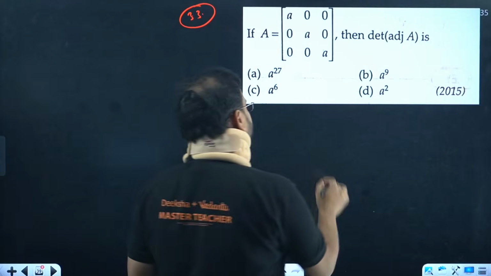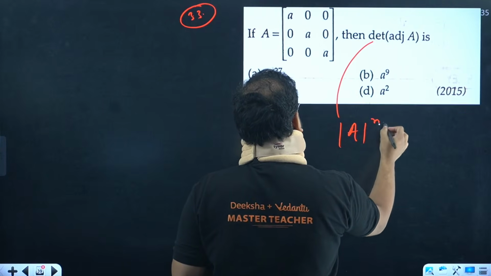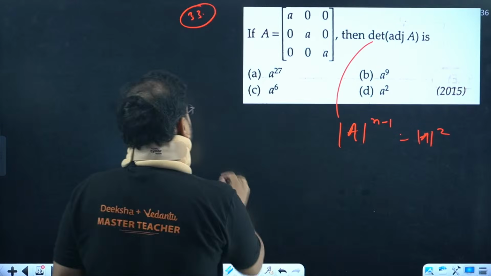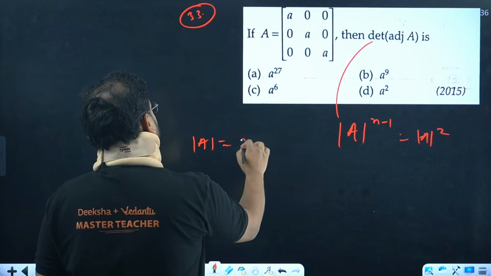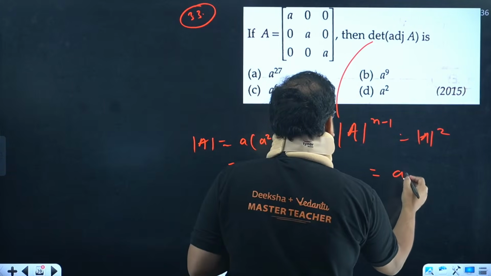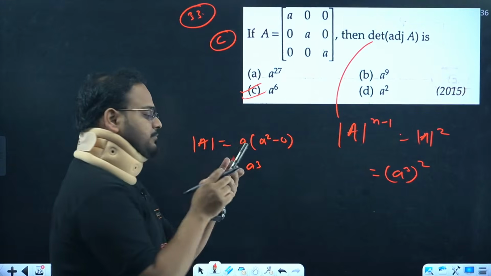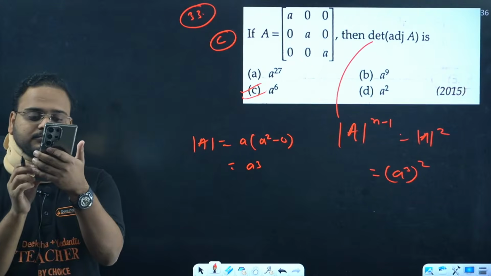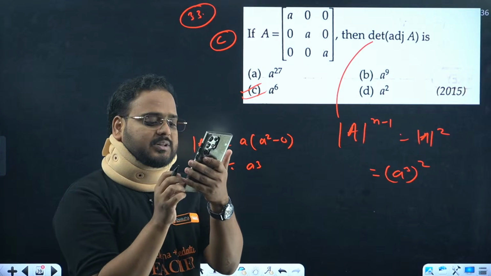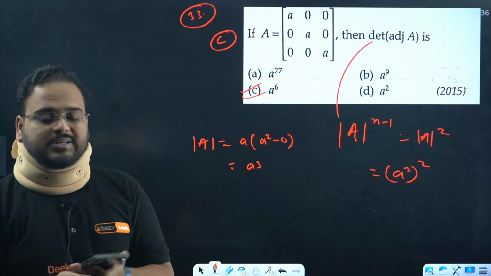Determinant of adjoint of A. Find determinant of A. This property will give me answer as determinant of A power n minus 1. Determinant of A power n is 3 over here, so 2. Find determinant of A on this. Please check. You will get A times of A square minus 0, simply A cube. Here it becomes what? A cube power 2, so A power 6. C. Hello, Mr. Shrikant. Which one? How, sir? Yeah. C is right. Not B, C is correct.